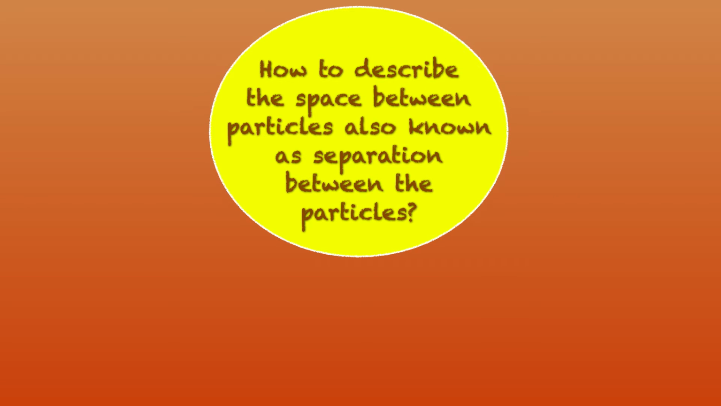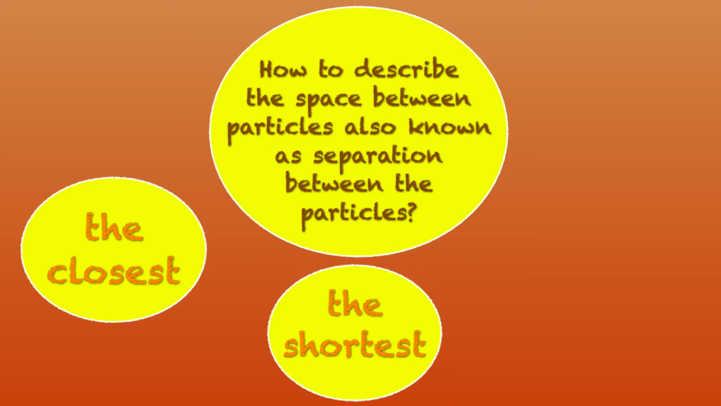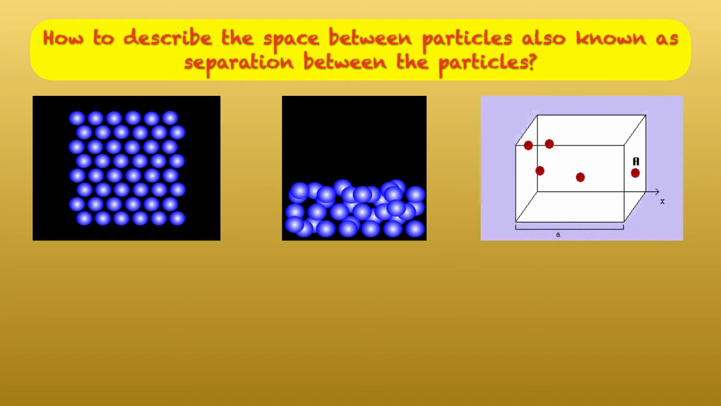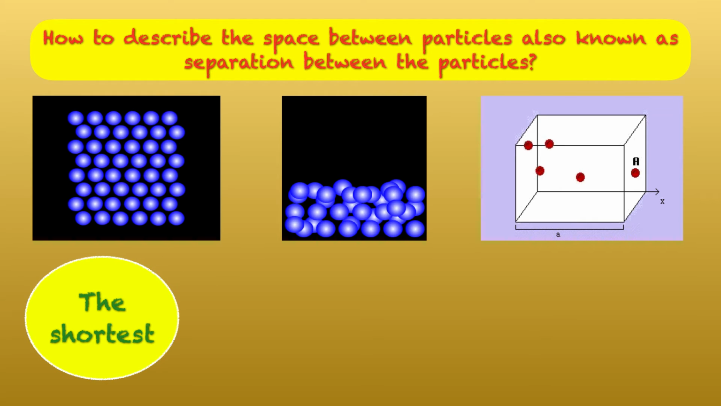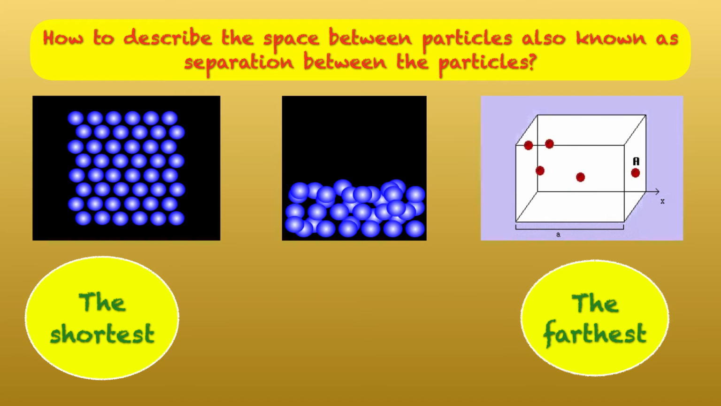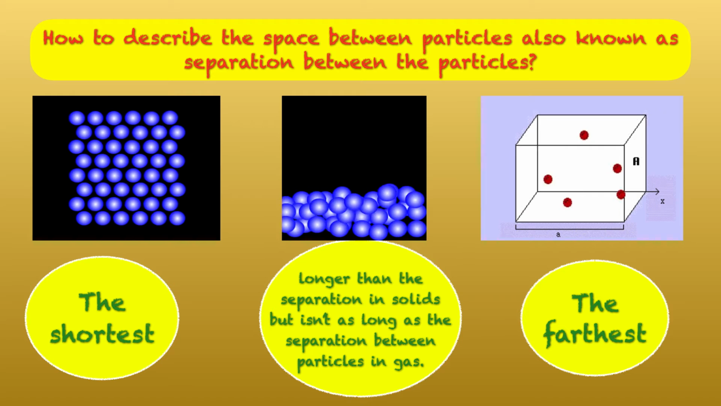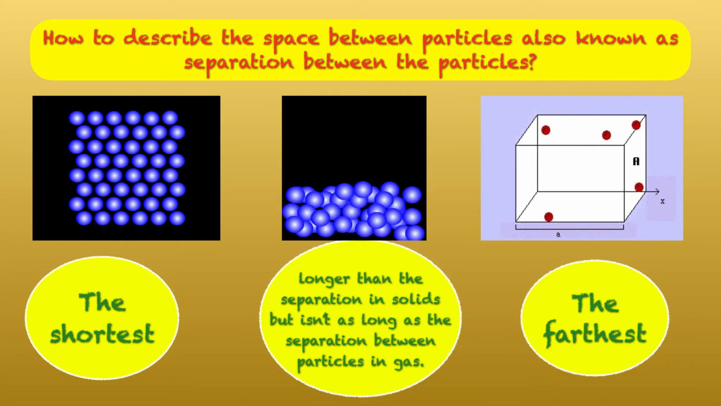Now, let's describe the space between particles, also known as separation between the particles, which can be described as the closest, the shortest, or the farthest. It's clear that the separation between particles in solids is the shortest, where the particles touch each other, while the separation between particles in a gas is the farthest. For sure, the distance separating particles in a liquid is longer than the separation in solids, but it's not as long as the separation between particles in a gas.